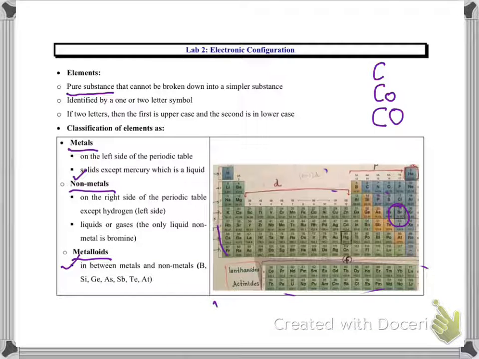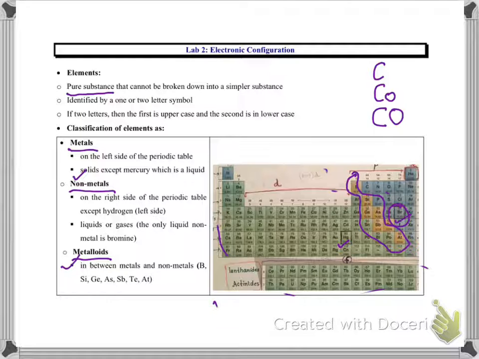So basically, we can see that mercury and bromine are the two elements in the periodic table that are liquid. Metalloids are placed in between metals and non-metals. Look here, they are here. The reason they are placed between metals and non-metals is because their properties are also between metals and non-metals.